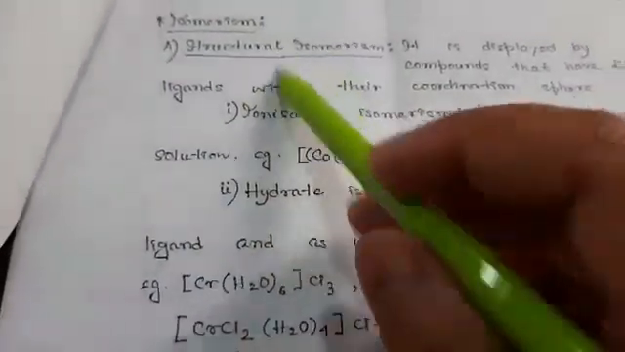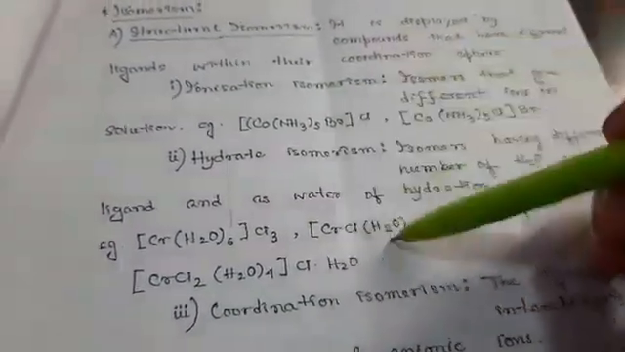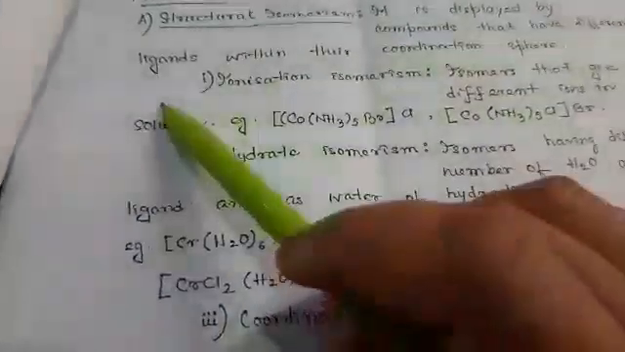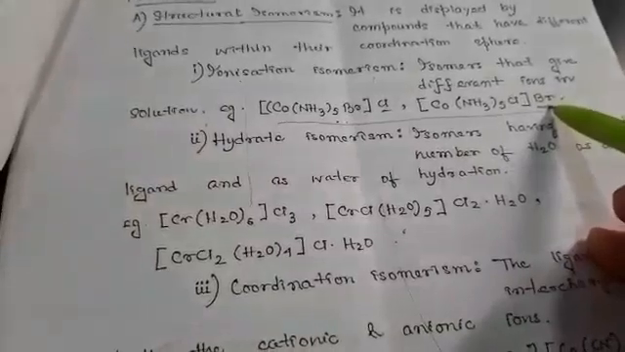Next, isomerism. There are different types, in which compounds can be represented in different ways in their structures or functional groups. The first one is structural isomerism. It is displayed by compounds that have different ligands within their coordination sphere. Ionization isomerism: isomers that give different ions in solution are known as ionization isomers. The same complex is there, but it gives different ions, like chlorine in this case and bromine in this case.